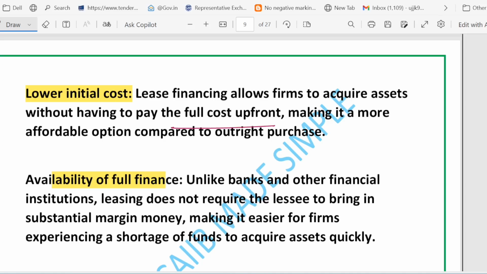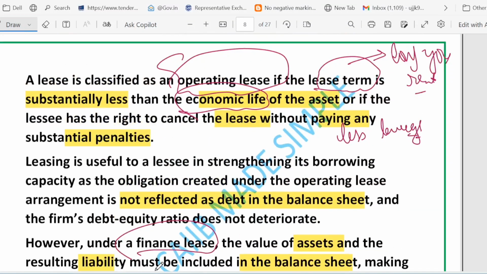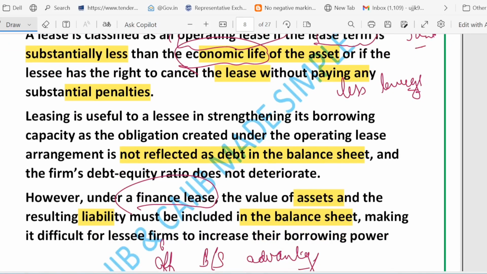So let me give you some examples of short term use, like operating lease. Operating lease is for short term. Suppose you rent a high end camera for a 3 month shoot, and the camera's useful life is 5 years. So this is a kind of operating lease. Then let me give you an example of borrowing capacity. Suppose a small firm leases a machine as an operating lease, its balance sheet may show less debt than if it borrowed to buy the machine, making the bank ratios look healthier. Buying a printing press takes weeks of approval and a big down payment. Leasing it can get the press to your factory in days with little upfront cash.